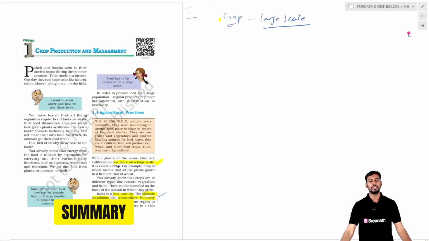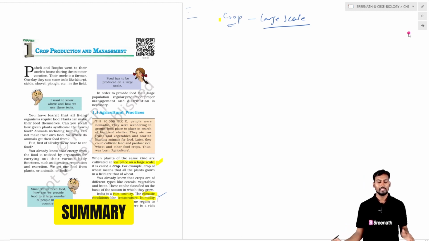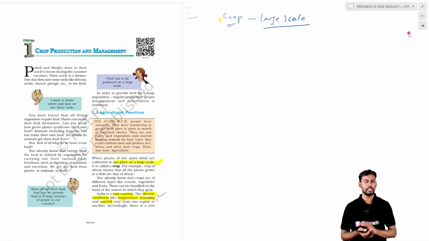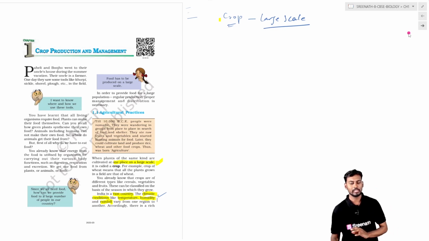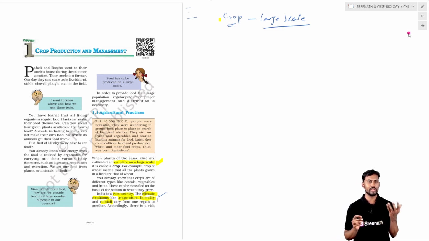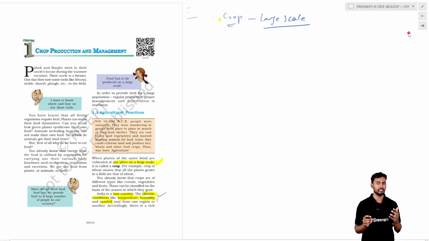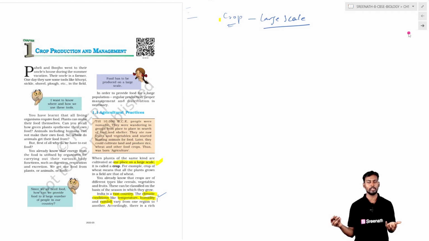Okay, coming to the overall summary of the topic: agricultural practices are the day-to-day routine life of the farmer. In a vast country in terms of area, there is a difference in climatic conditions, in soil, and also in crop patterns. Different crops are cultivated in different areas.